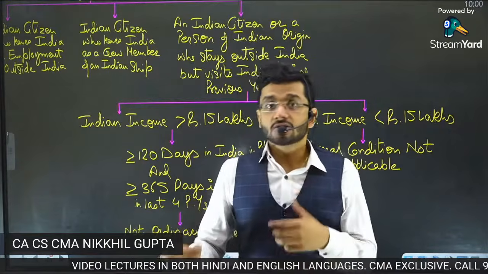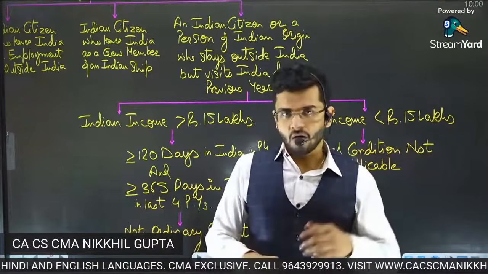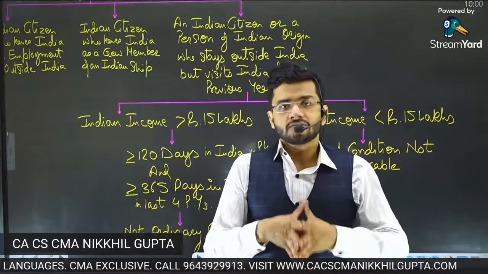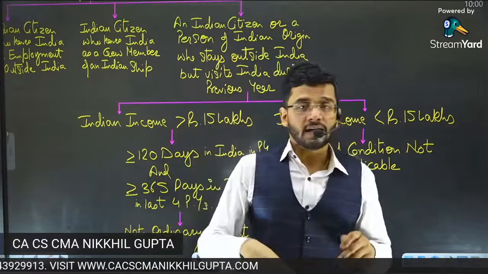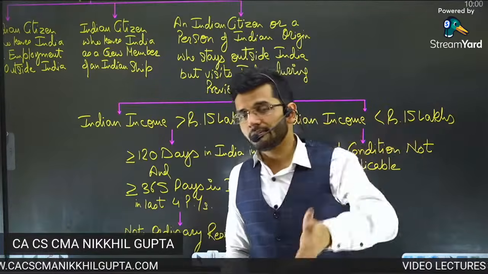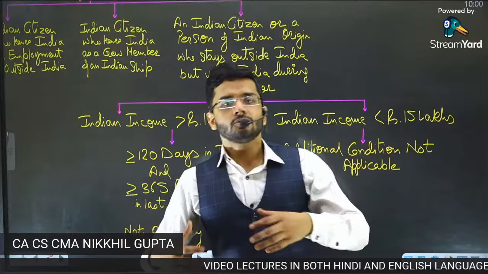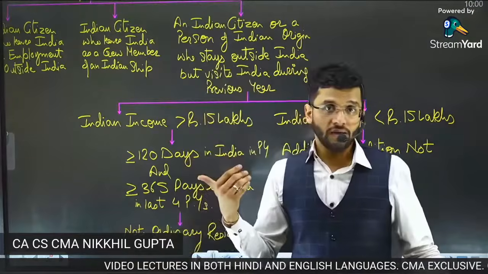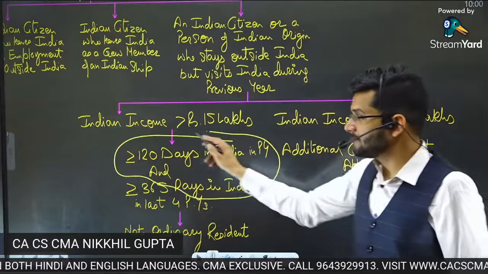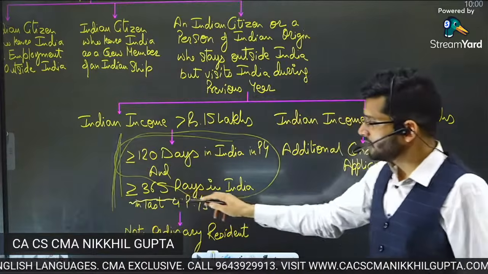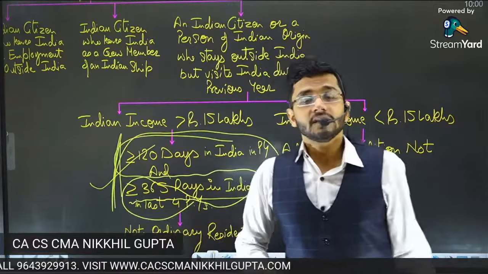Similarly, guys, hill stations like Manali, Ooty, Kasol, all these stations where vacations are planned, are seasonal areas. And sometimes people from outside the country, like people from France, or USA, or Bhutan, Nepal, come to the country and put up their temporary stalls, earn money and go back. So guys, in that case, if they are in India for more than 182 days, and they are in India for more than 365 days in the last 4 previous years, then they become a resident of India.